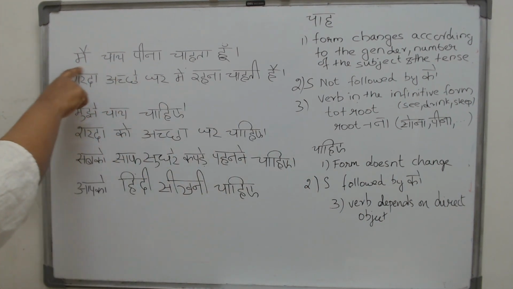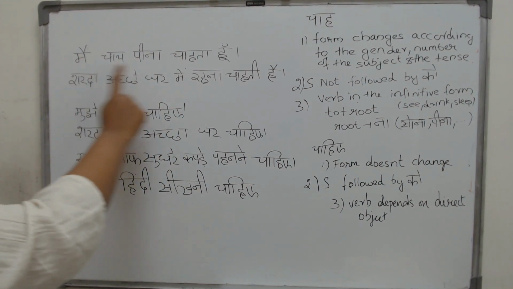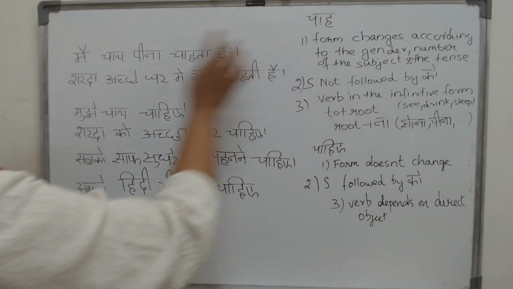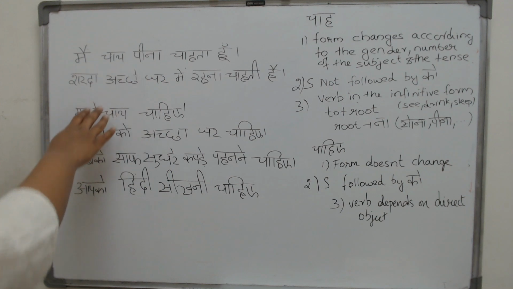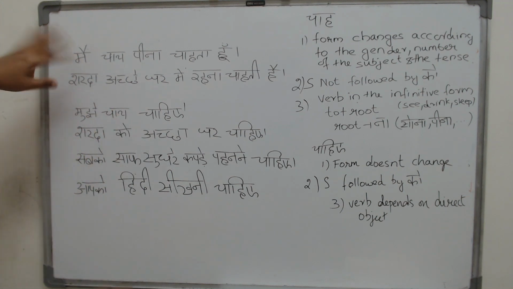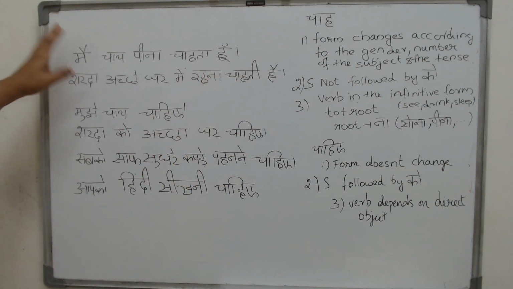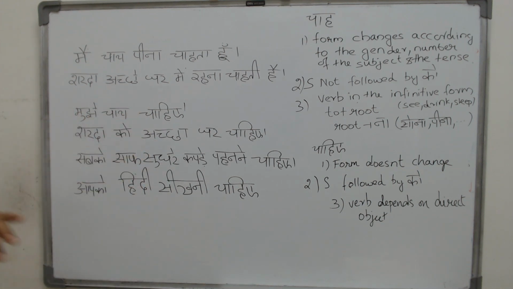But look at this here. Chahta, one single male. Sharda, one single female, so it is chahti. Depending on the gender of the subject, the number, whether it is singular or plural, present tense or past tense, your cha keeps on changing. We will see some examples, but for now please understand that when your subject changes, your form of cha keeps on changing, but not so with chahiye. It will not change.